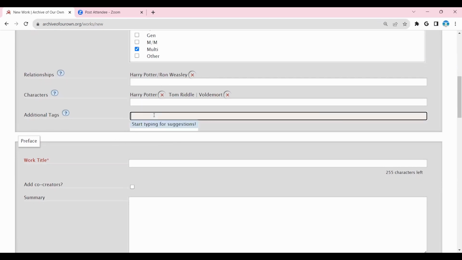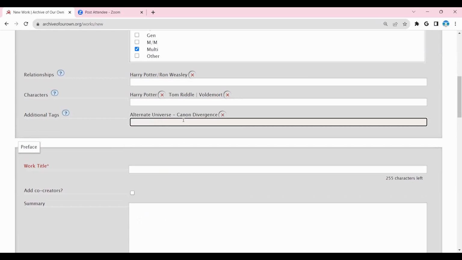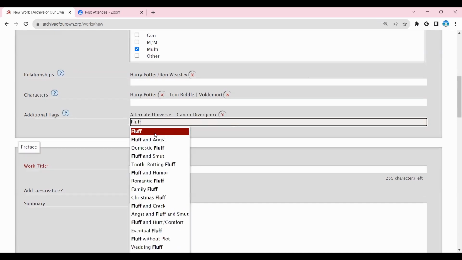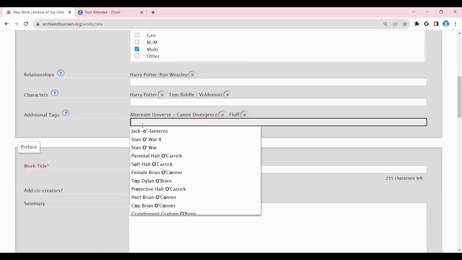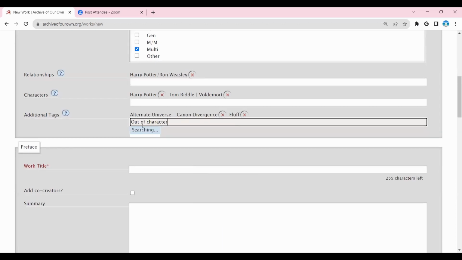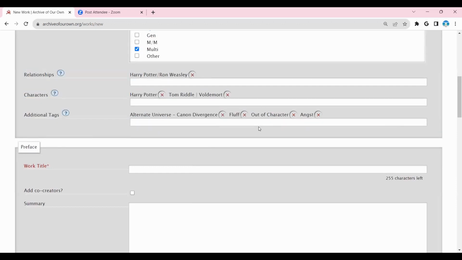And then tags. Tags are the meat of how people are going to find your fic. So most of the times you will have an alternate universe, canon divergence, fluff, which is just, oh, cutesy stuff, OOC, out of character. These are just some terms that you may not know just going into that. And angst, which is basically pain physically and emotionally. These are just some common tags you'll find on all of them. It's very customizable to whatever fandom you're in.